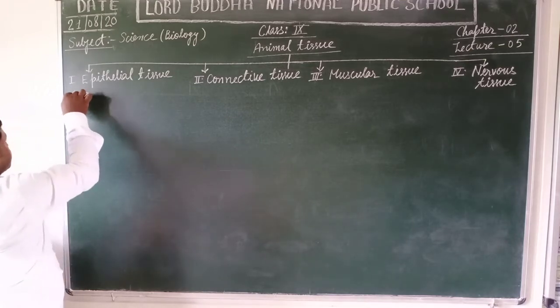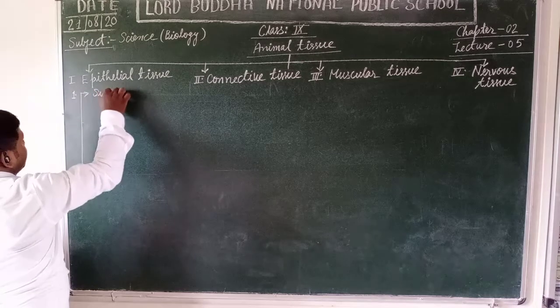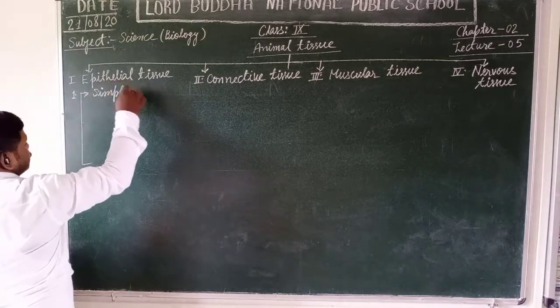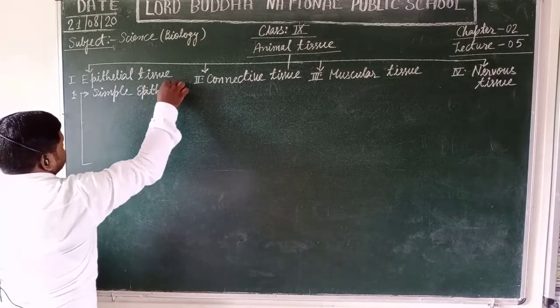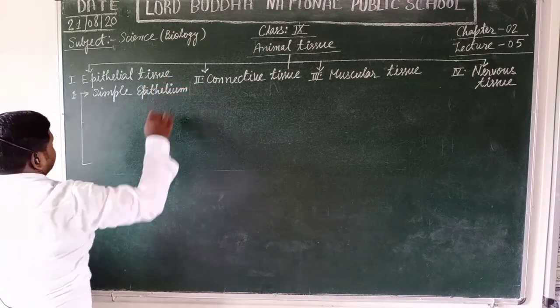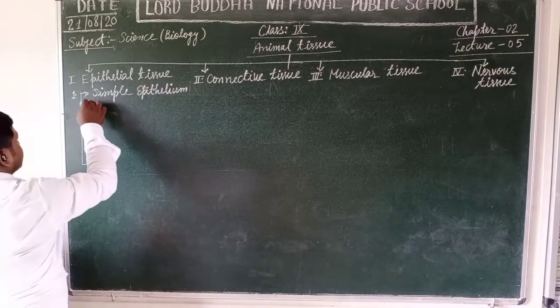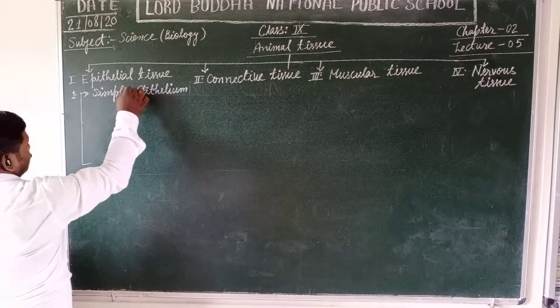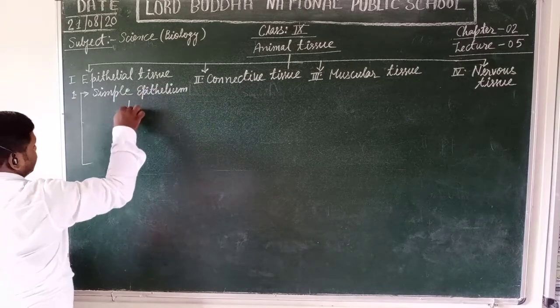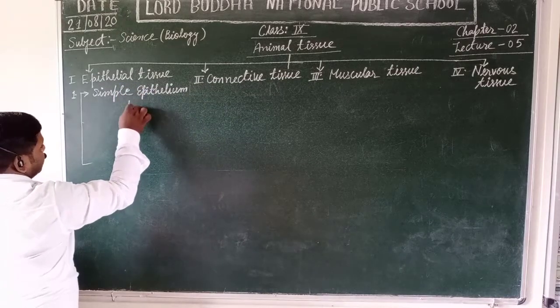The first one is simple epithelial tissue or simple epithelia. Simple epithelium is further classified into the following three categories. What are these?